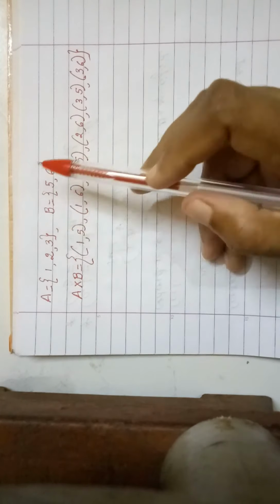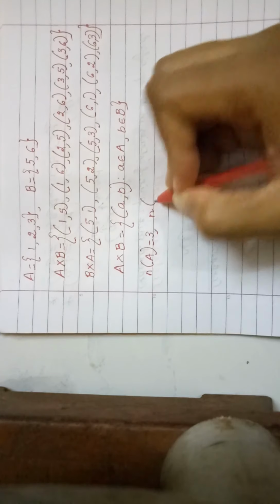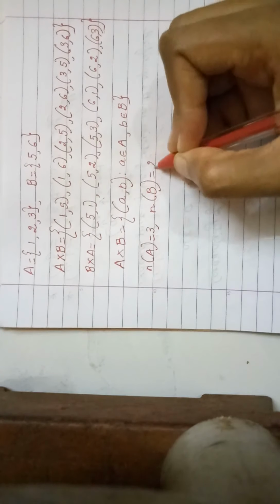So in general, I can define the Cartesian product A cross B as the collection of all ordered pairs (a, b) such that a comes from A and b comes from my second set B. One more thing I can see here, children: the cardinality of A is 3 and the cardinality of B is 2, right?